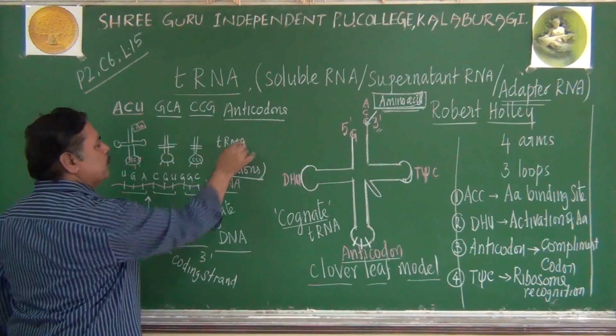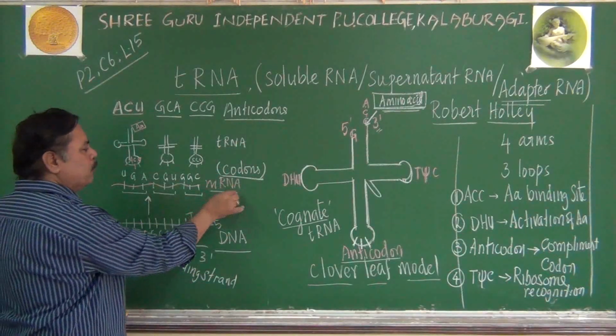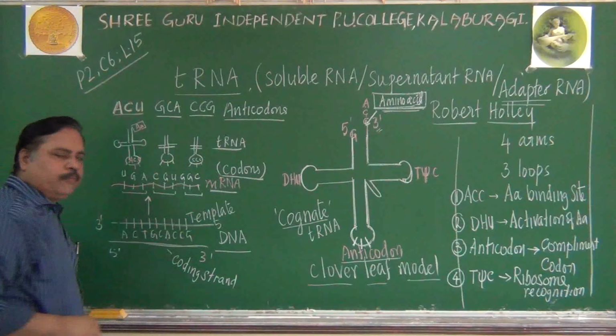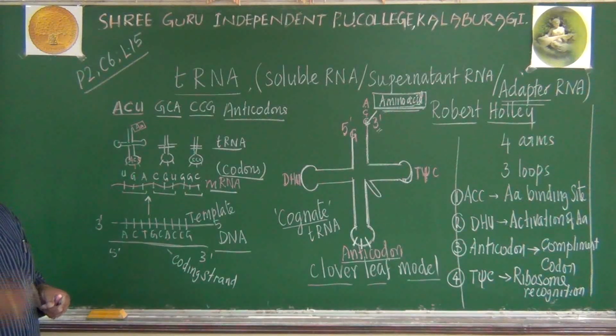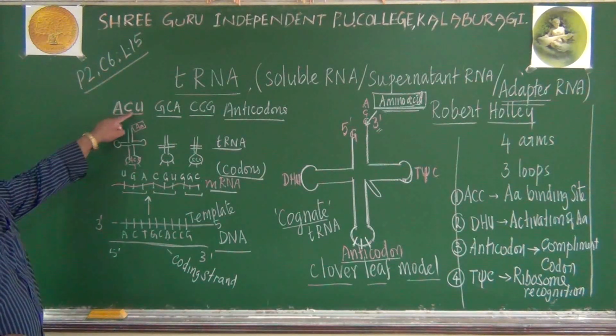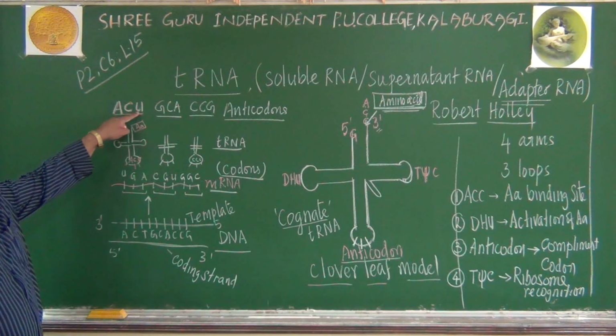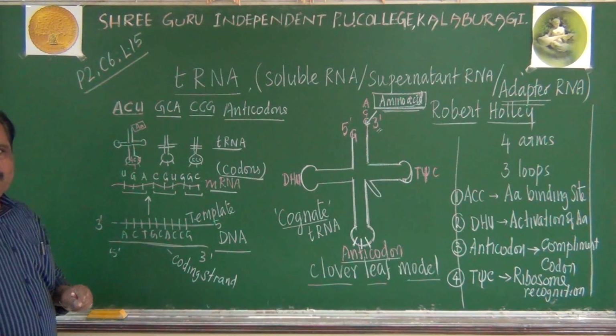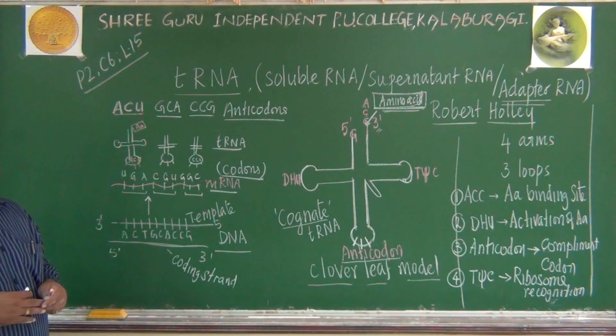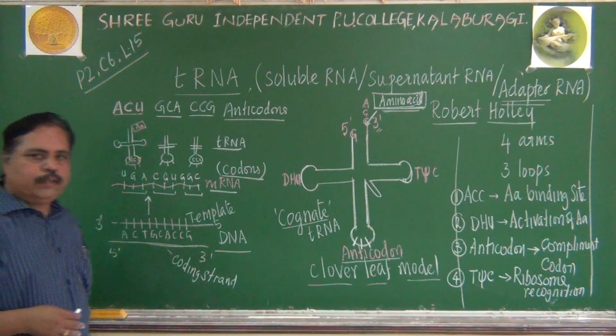Do you get this point? DNA is here, mRNA is here and tRNA. What is the relationship if you just observe? Please listen. The ACU anticodon is similar to ACT of the template. Instead of thymine, uracil will be present, that's all. It is ACT only.